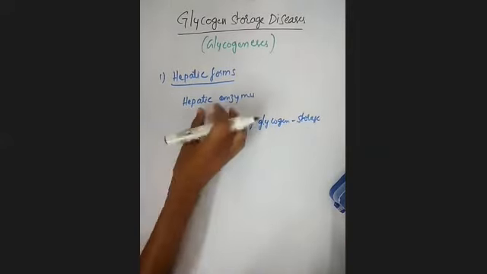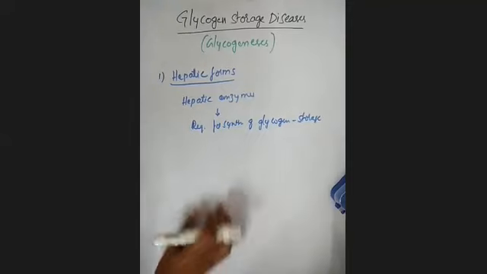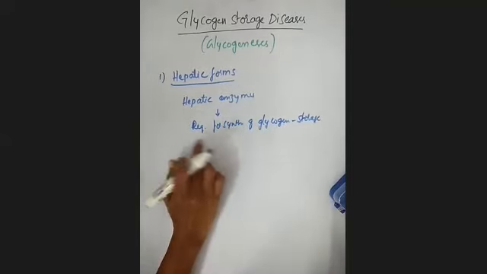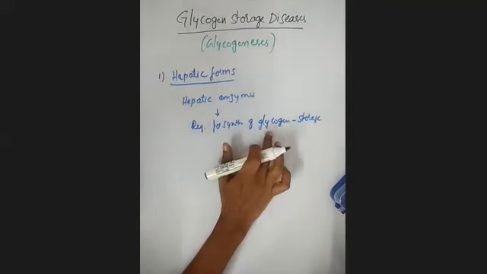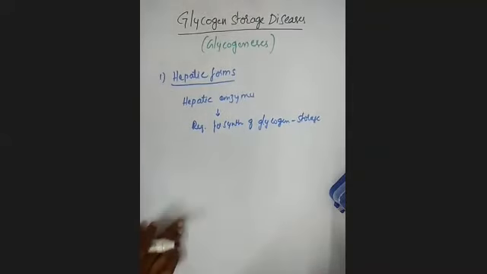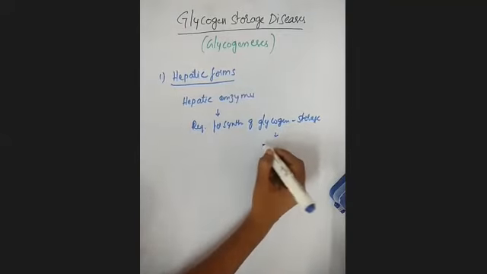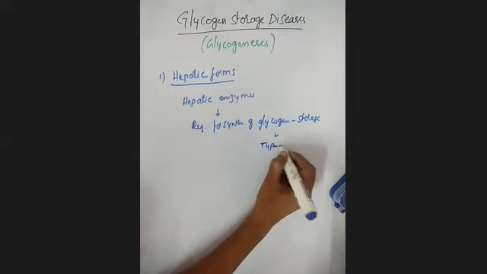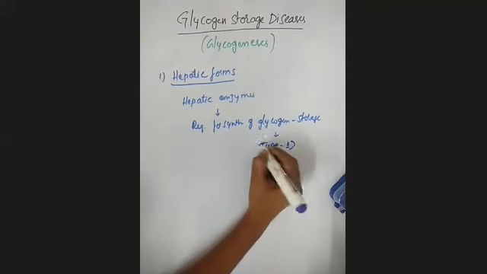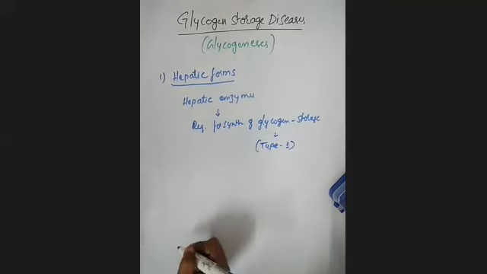What is the use of these hepatic enzymes? They are required for synthesis of glycogen. After synthesis, the glycogen is stored inside the liver. This condition you can call type 1 glycogen storage disease.